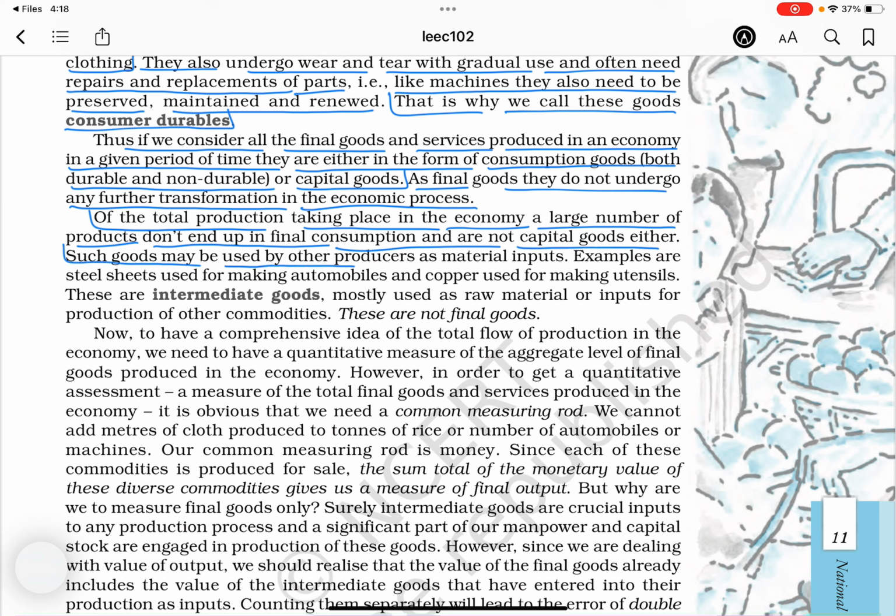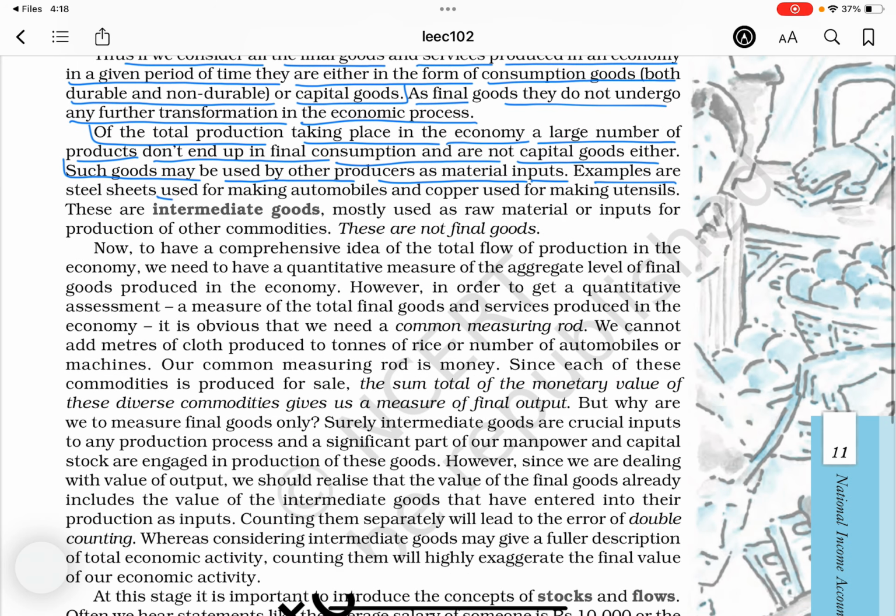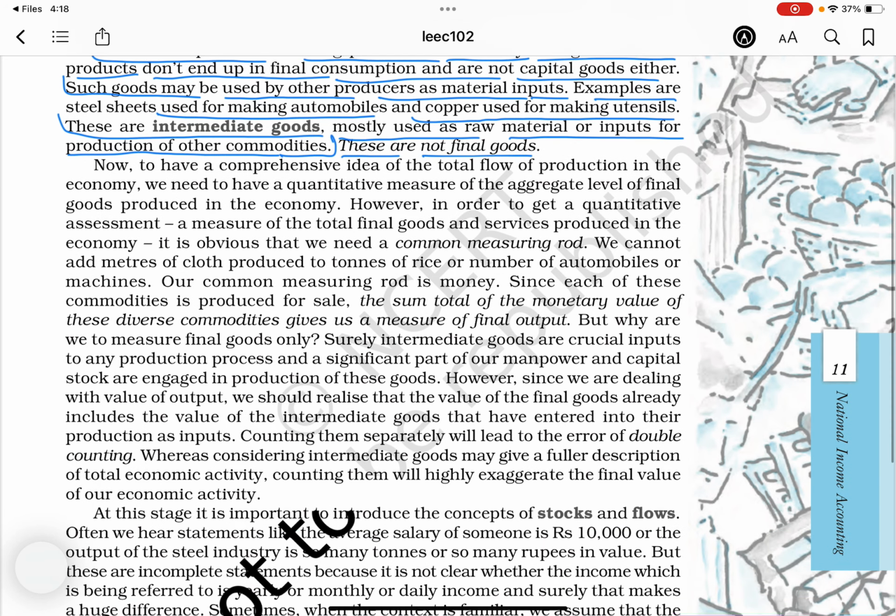Such goods may be used by other producers as material inputs. Examples are steel sheets used for making automobiles and copper used for making utensils. These are intermediate goods, mostly used as raw material or input for production of other commodities. These are not final goods.